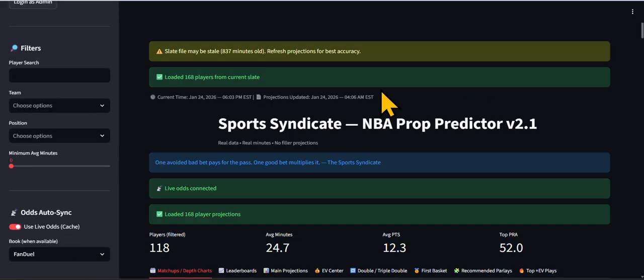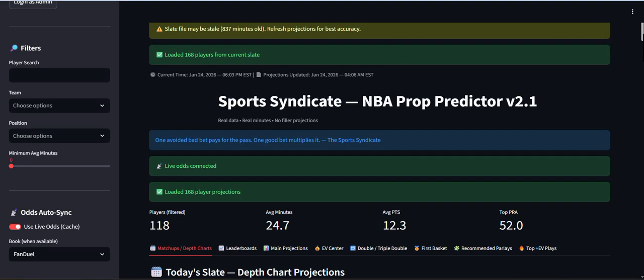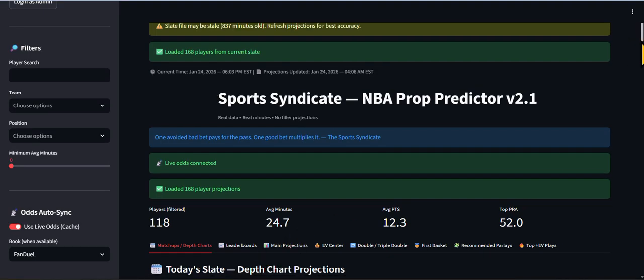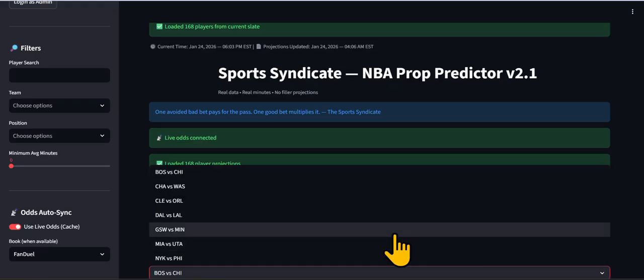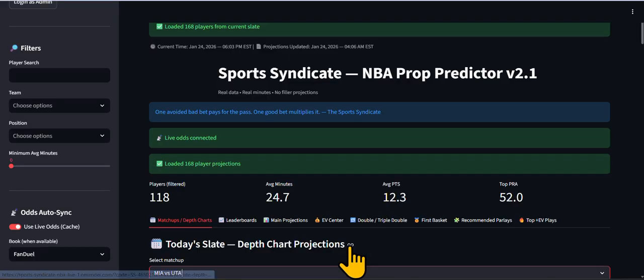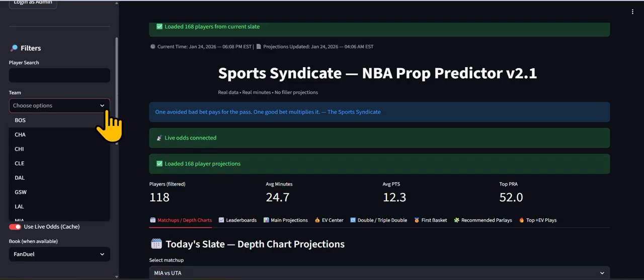We're going over one game today. Like I say, we always go over the last game on the slate, so let's go check that out. Let's go over to the matchups tab. And I said we're going over the last game on the slate, so let's pop this down and pop it up. Excuse me, guys. We got Miami and Utah. So this is the slate that we're going to go over. We're going to ensure that that is what we're showing today.